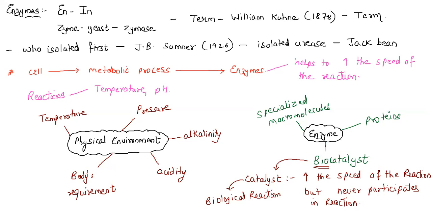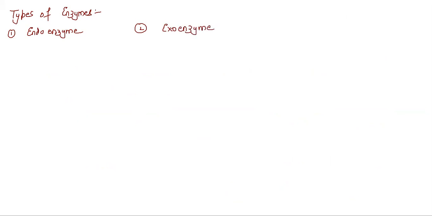Moving towards the next important part, that is called types of enzymes. Now, this is very important to understand. When I talk about types of enzymes, we need to understand that there are two types. The very first type is endoenzyme, and the second type is exoenzyme. Now the point here is, what do you mean by this word endo and exo? When I use this word endo, it means in. When I use this word exo, it means out.